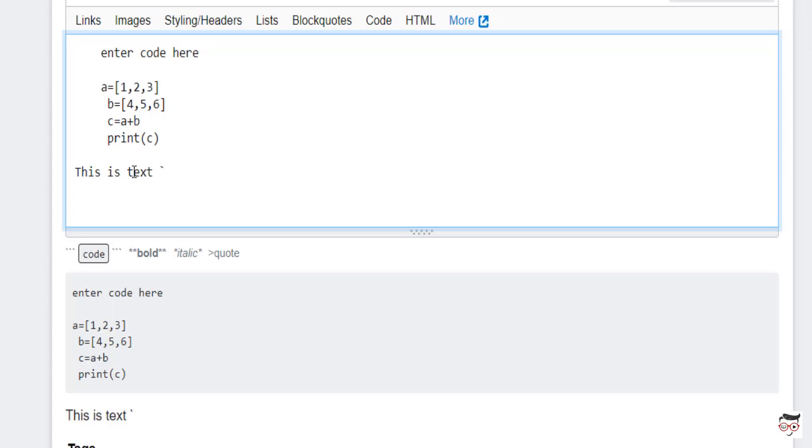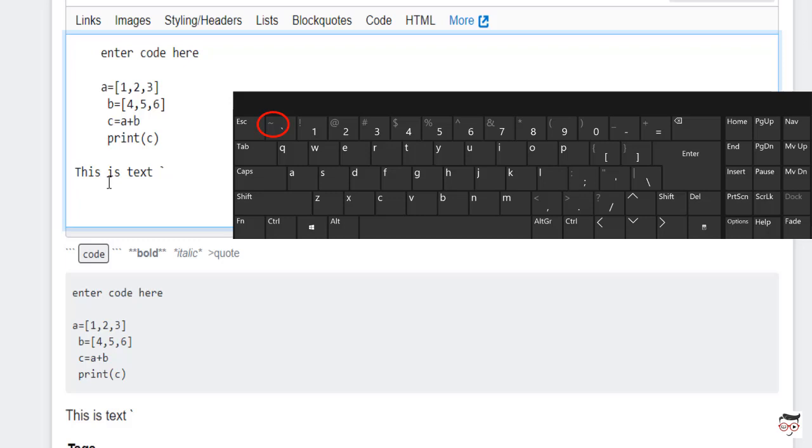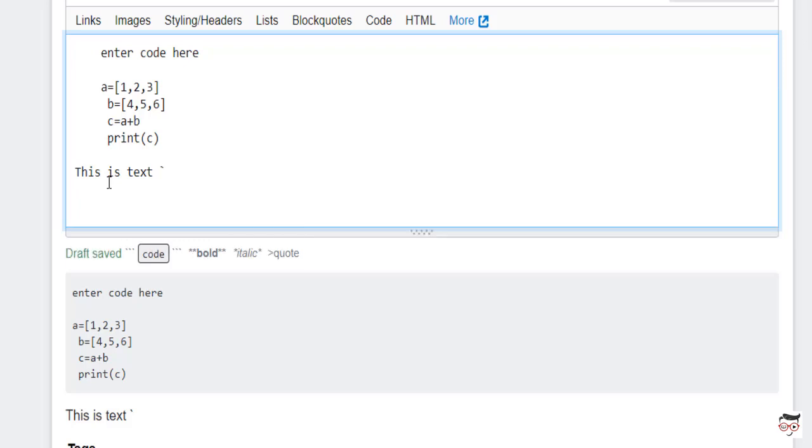The backticks, you can find them in your keyboard as you can see on your screen. And I'll write anything. Suppose I'm going to use any expression, and now close this with the backtick. As you can see, only this lambda expression is appearing like a code. Apart from that, anything is a text. This is how we'll use to write the code.